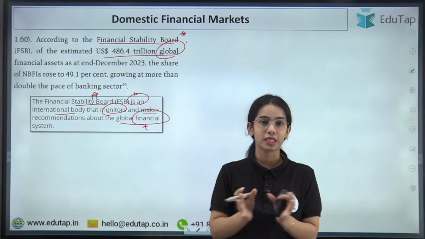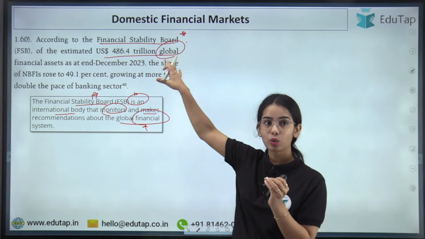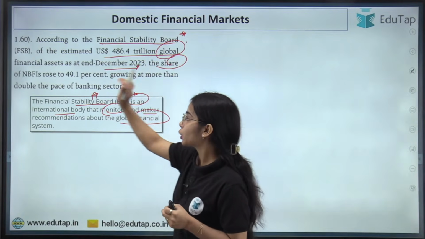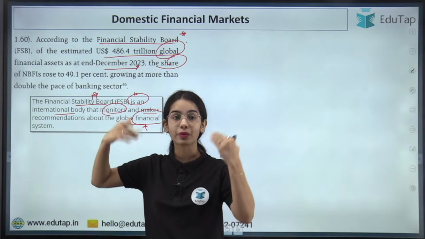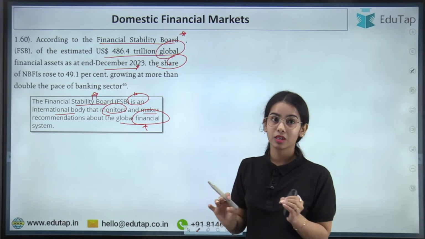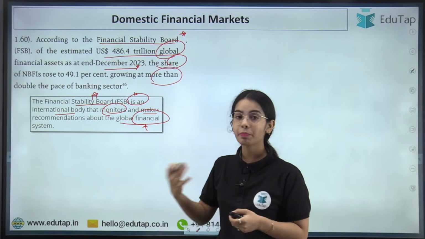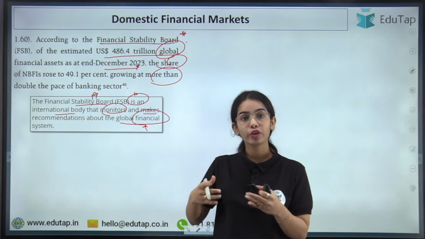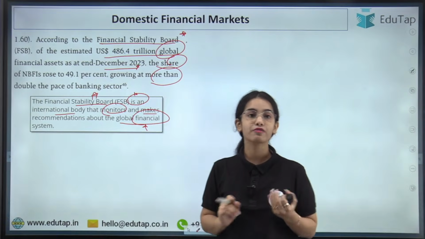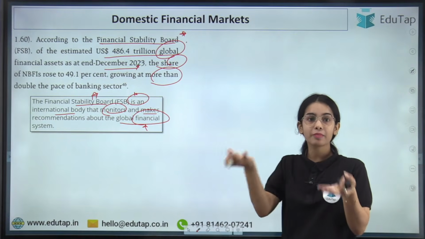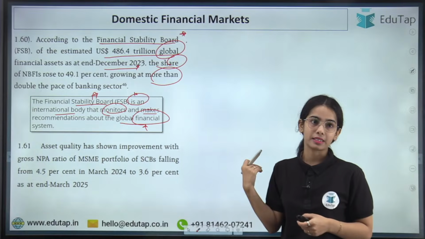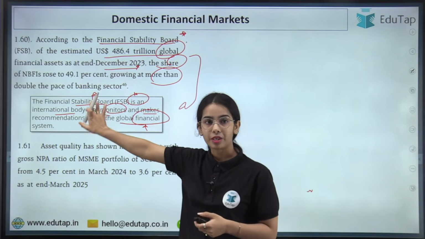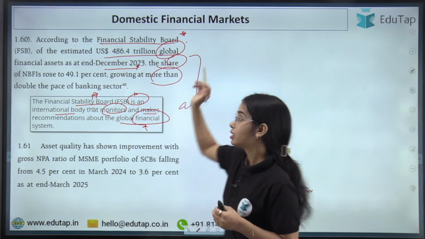Out of the total global financial assets at the end of December 2023, the share of non-banking financial intermediaries has increased to 49.1%, growing at more than double the pace of the banking sector. So out of the total financial assets, 49.1% is under the non-banking financial intermediaries, which is increasing at double the pace of the banking sector. This is the data point given by the Financial Stability Board. Now coming back to the domestic data.